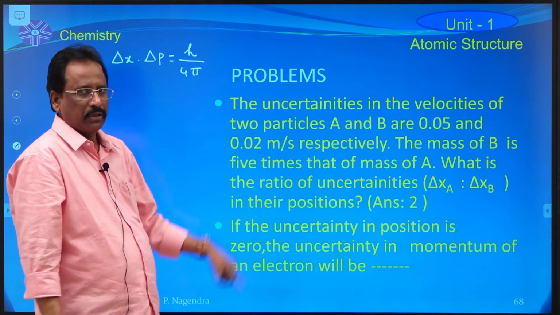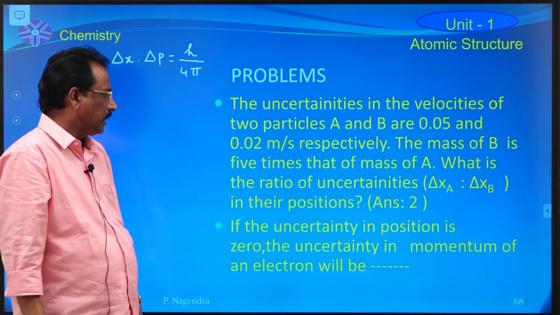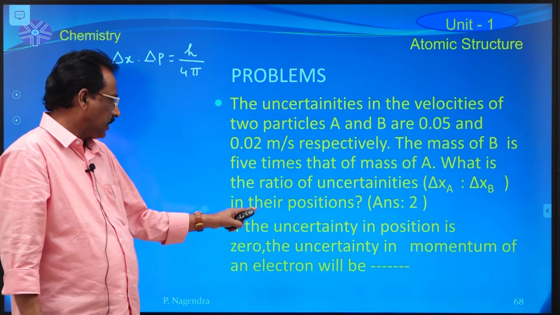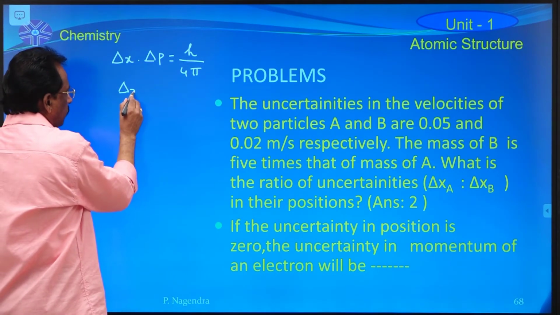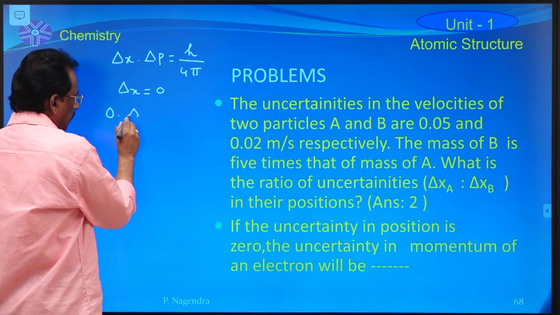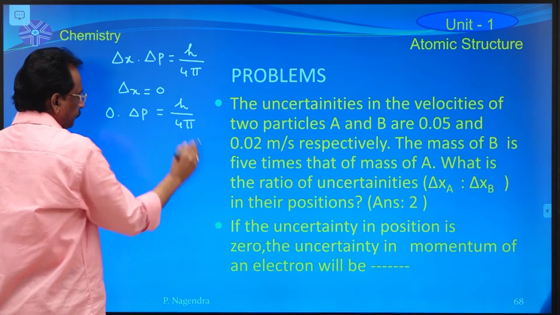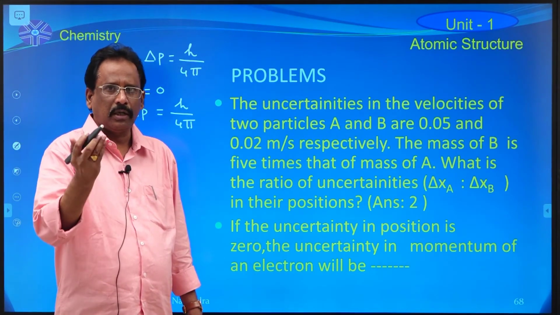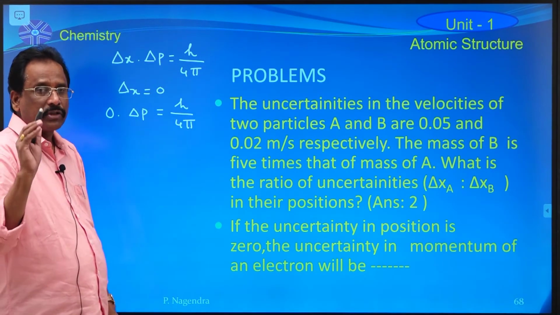All are constant values. Now, according to Heisenberg's uncertainty equation, if one can determine the exact position of the particle, now delta x becomes 0. So, 0 into delta p is equal to h by 4 pi. 0 into anything is equal to 0, but that is not applicable here, because h is Planck's constant.